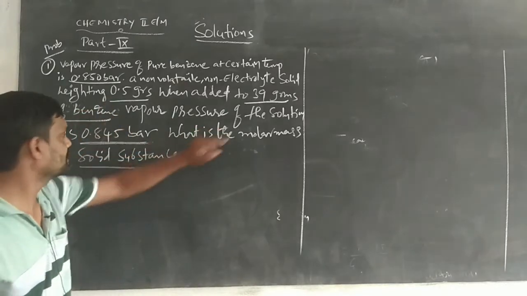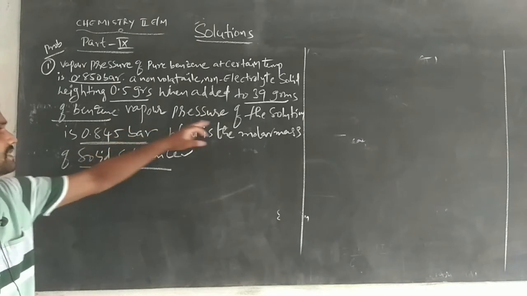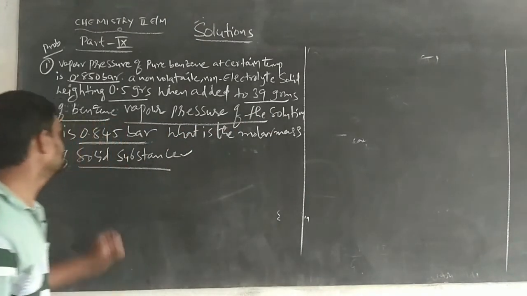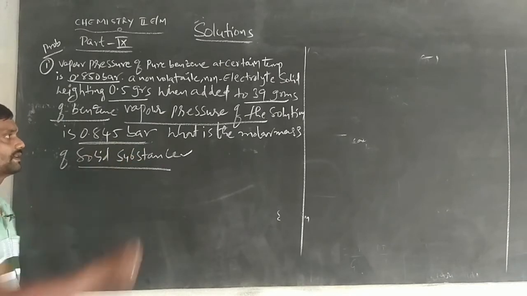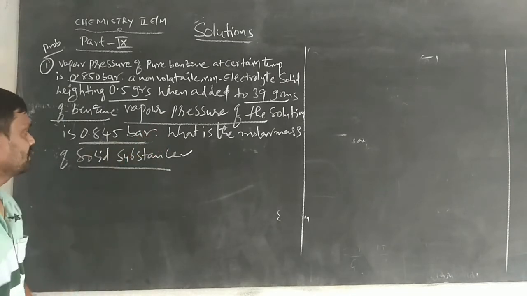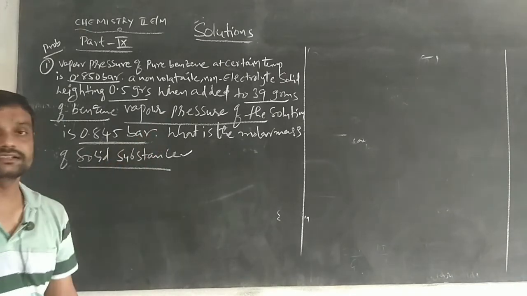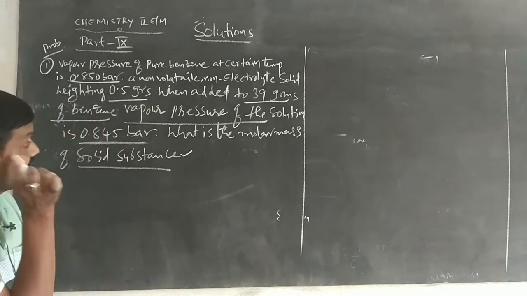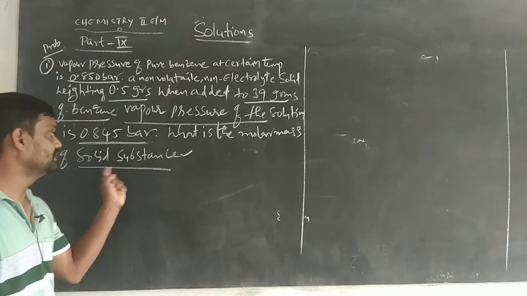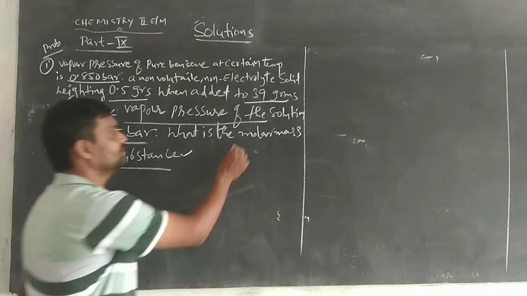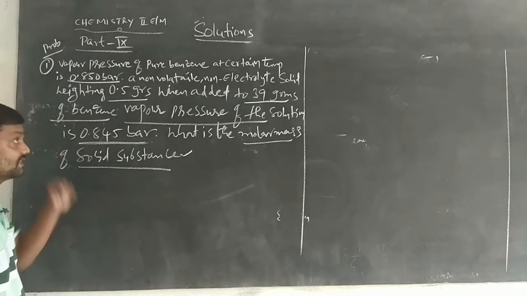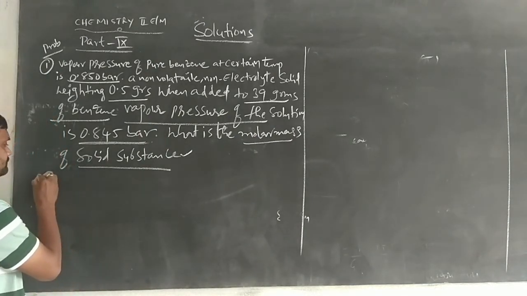Then the vapor pressure of the solution is also given in the problem. Vapor pressure of the solution is 0.845 bars. What is the molar mass of the solid substance? Here the solid substance is the solute, which means we should find the molar mass of the solute. Molar mass is nothing but the molecular weight of the solute. First we should write down which terms are given.